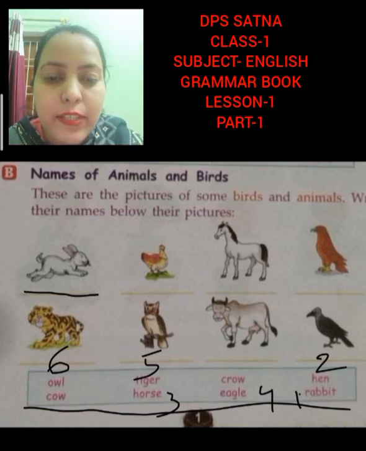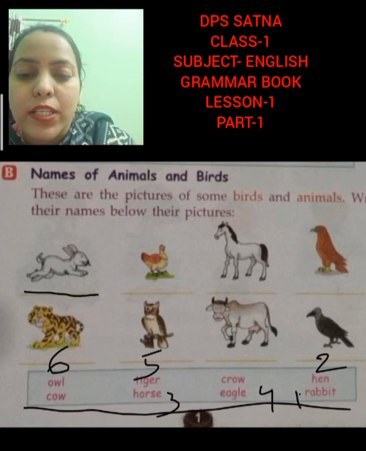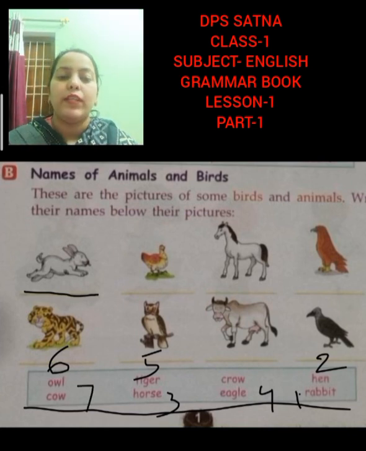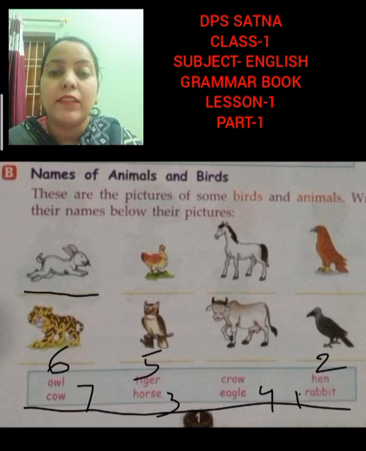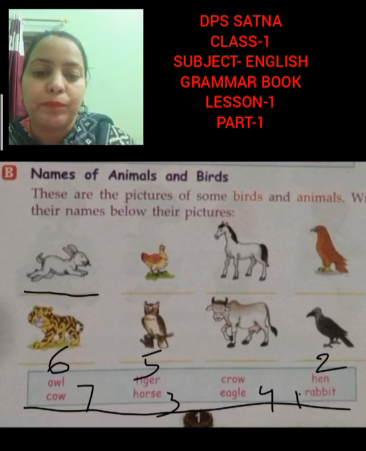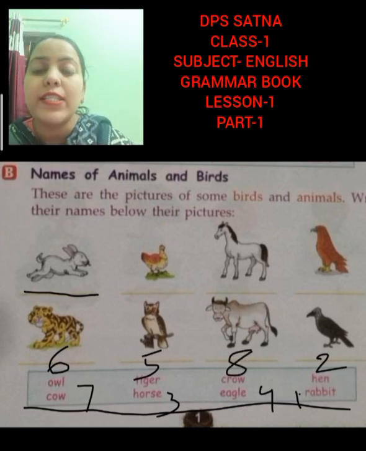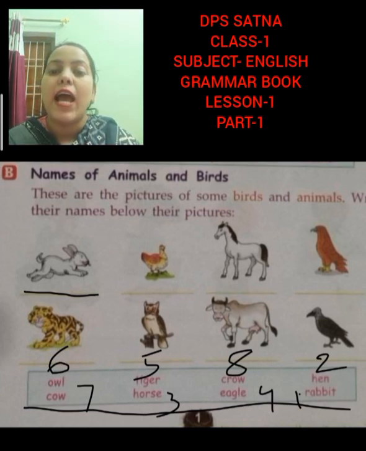Now the seventh one, which animal is this? Cow. C-O-W, cow. Now the last picture, which bird is this? Black color. Which bird is this? Crow. C-R-O-W, crow. So students, these all are the examples of naming words of animals.